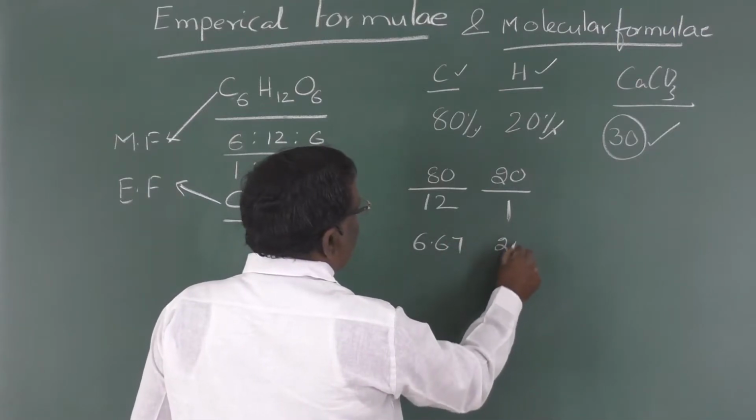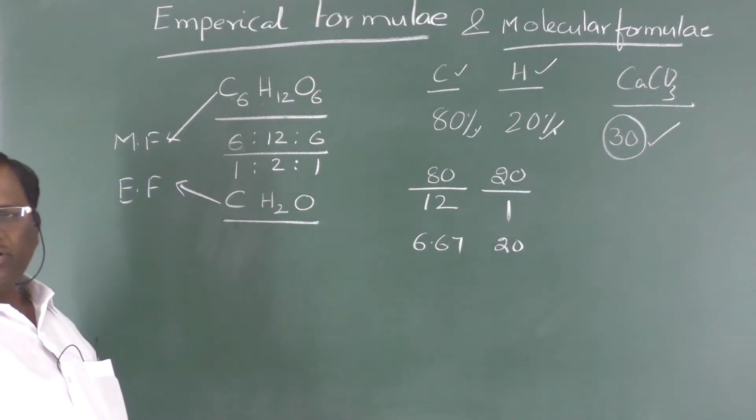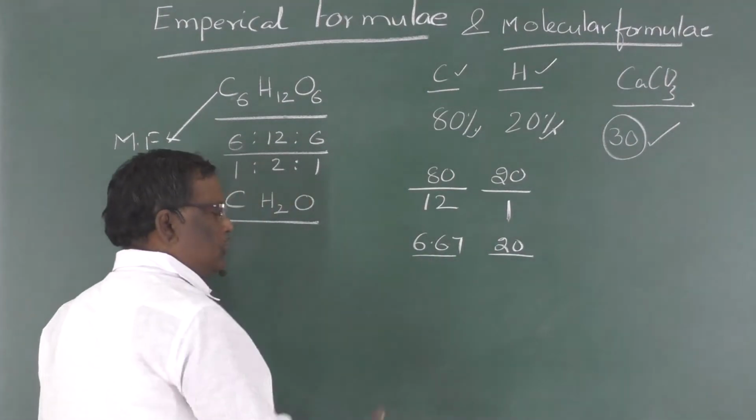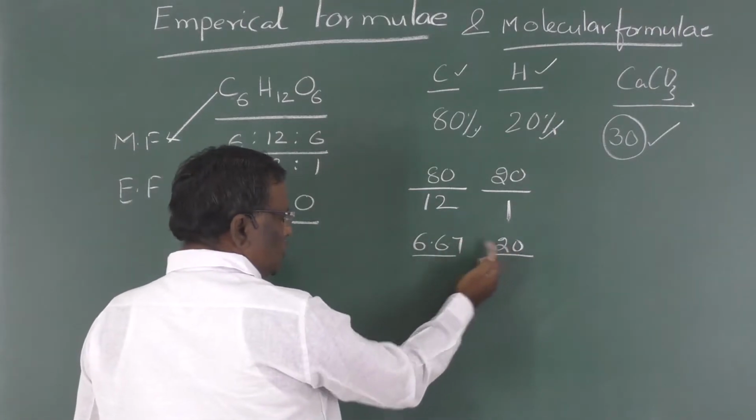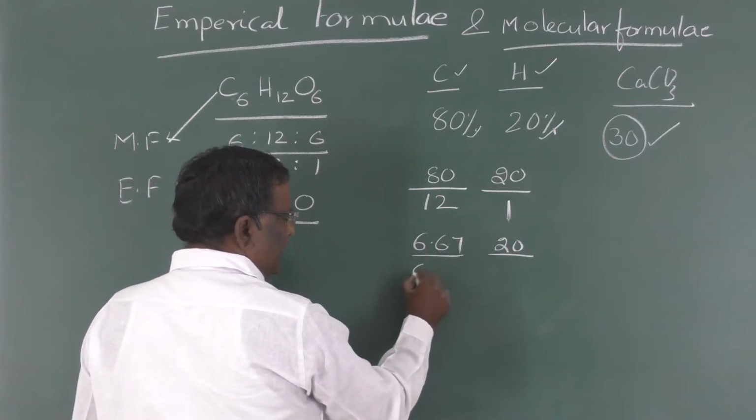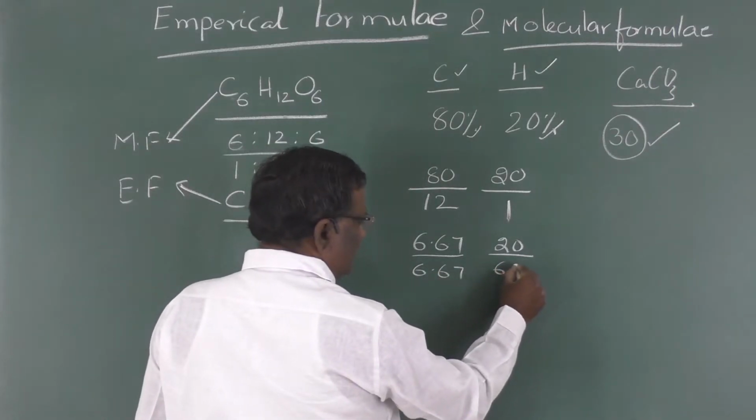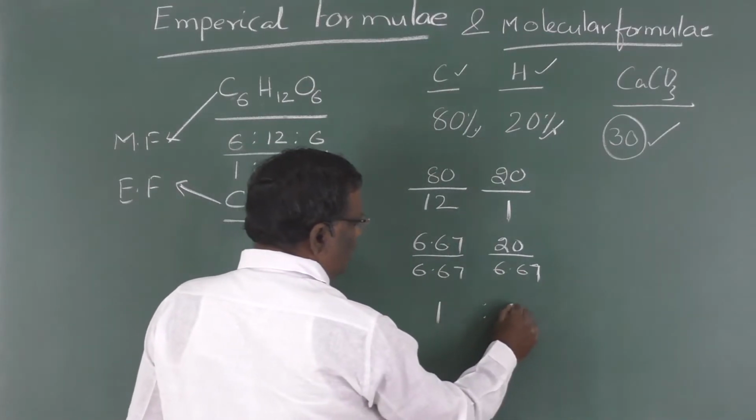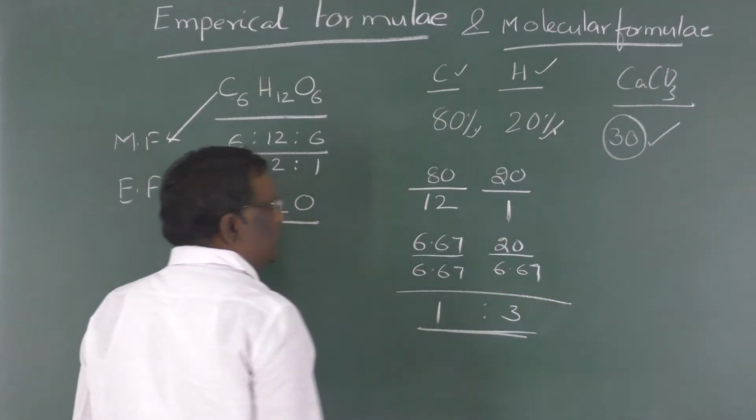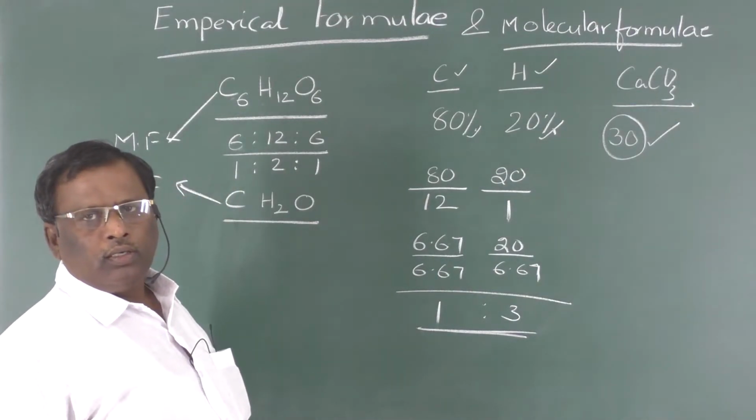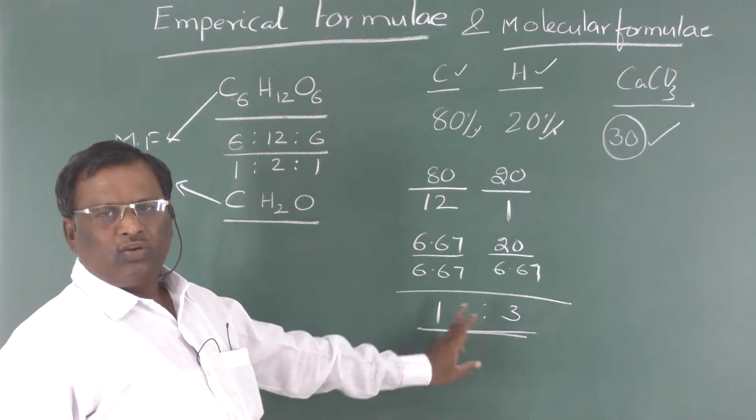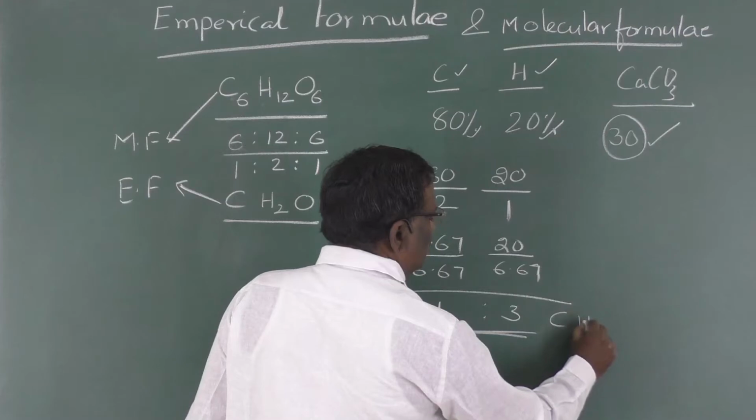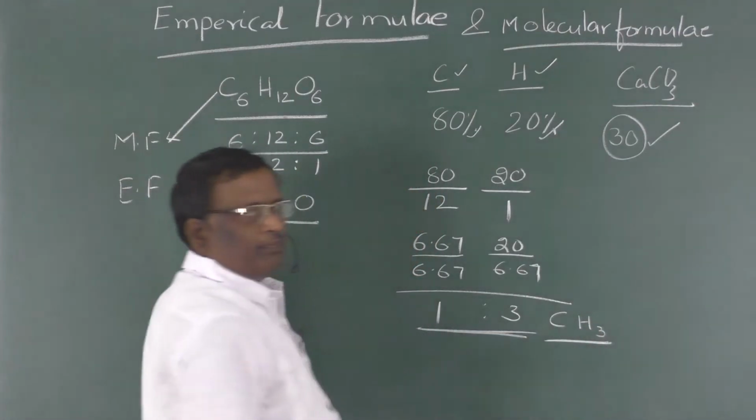So 80 by 12 is 6.67, and 20 by 1 is equal to 20. Now this is the atomic ratio. Out of these two, 6.67 is the least number. Let us divide with 6.67, and this 20 also with 6.67, so that I get a simple ratio, that is 1:3. So in this compound carbon and hydrogen are present in a 1:3 ratio. So the empirical formula is CH3.